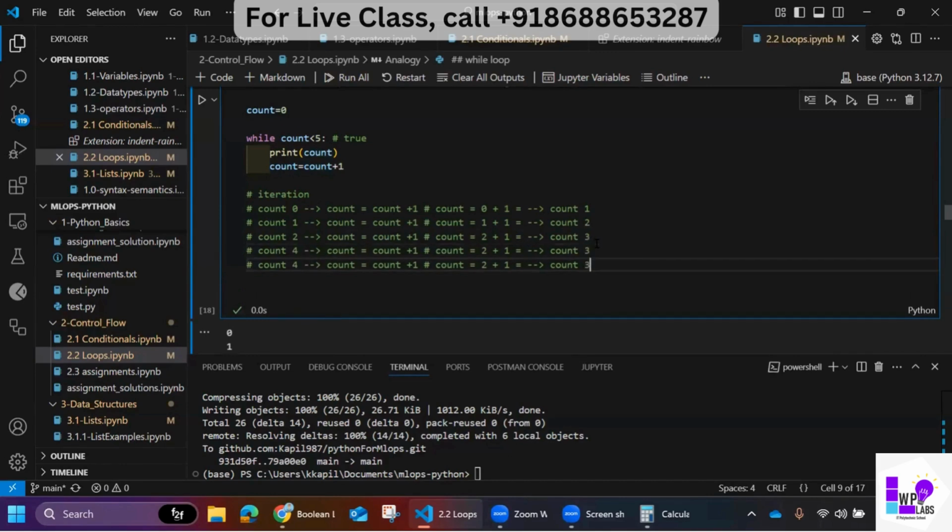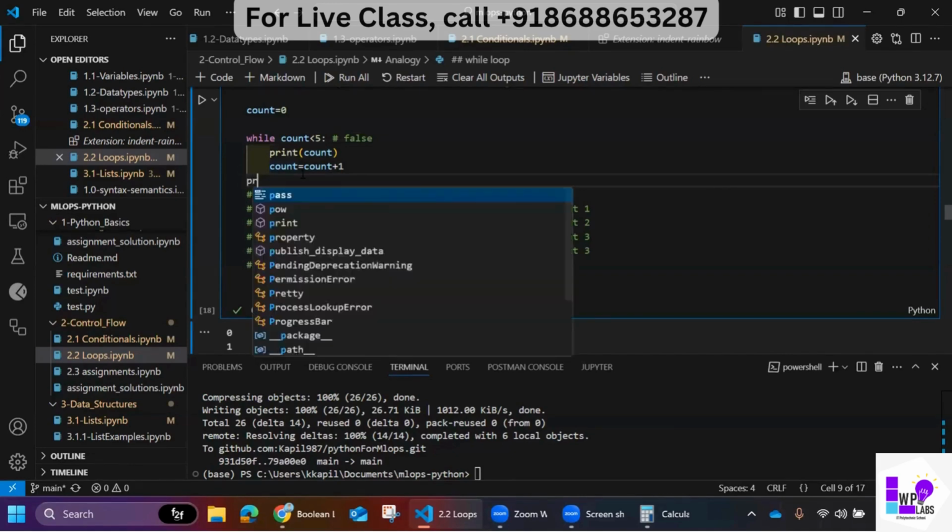And then this will be interesting. If count is 5, is 5 less than 5? No, right? 5 is not less than 5; 5 is equal to 5. This condition became false. If the condition is false, what do we have to do? We have to exit out. Control will come here, and at this line there is nothing. Let's say there was a statement at this line.